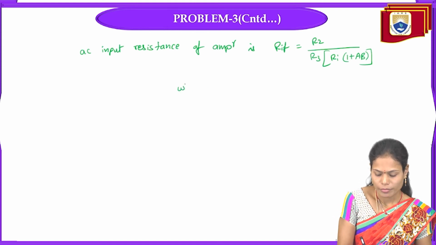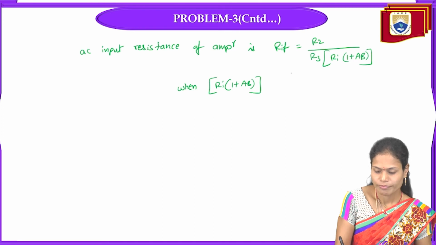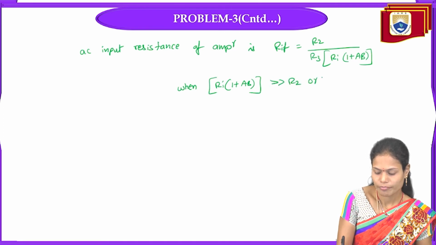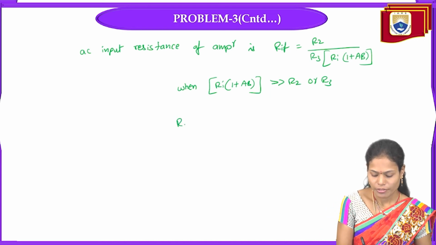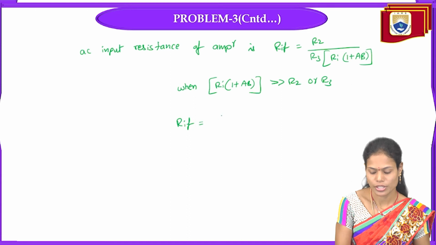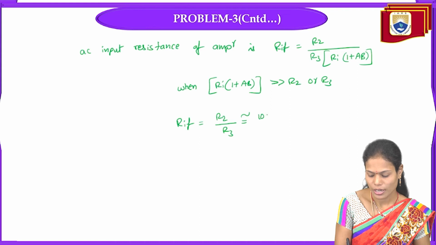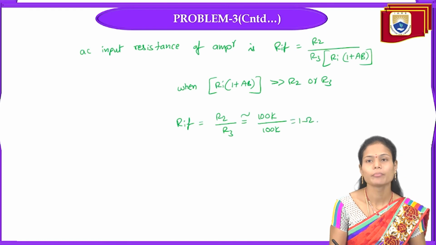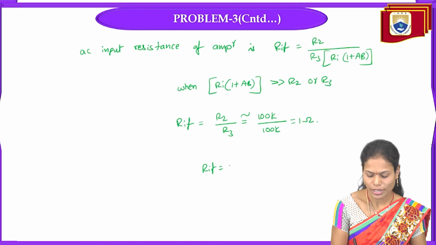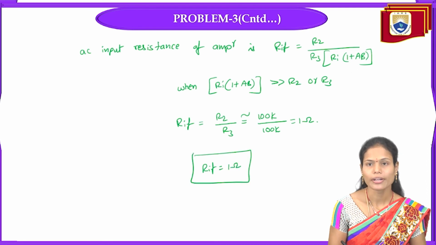When Ri into (1 plus A beta) is greater than R2 or R3, we can simplify this as RIF is approximately equal to R2 parallel R3, that is 100k parallel 100k. Why? Because all the resistance values are given as the same, 100k. That is equal to 50k ohms. So the RIF value we got here is 50k.